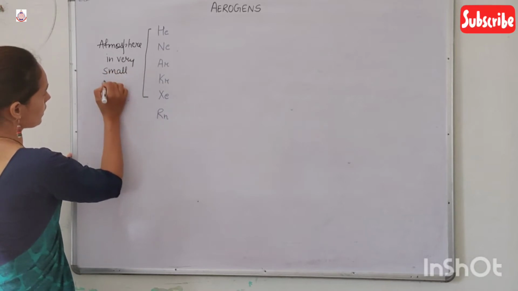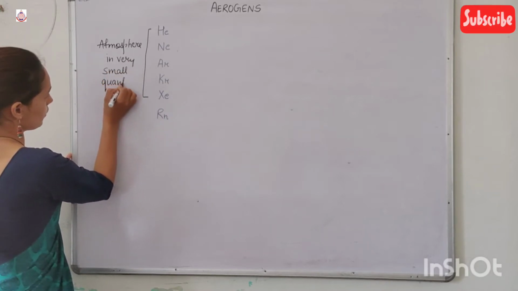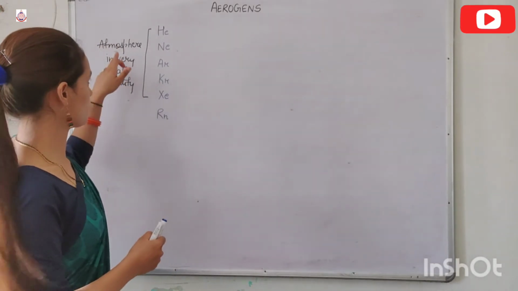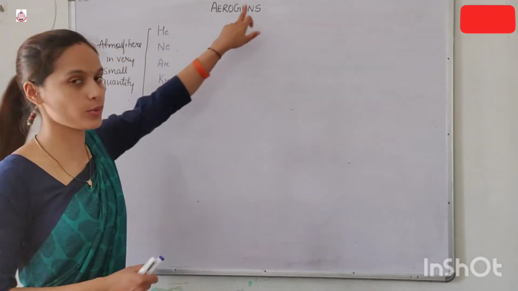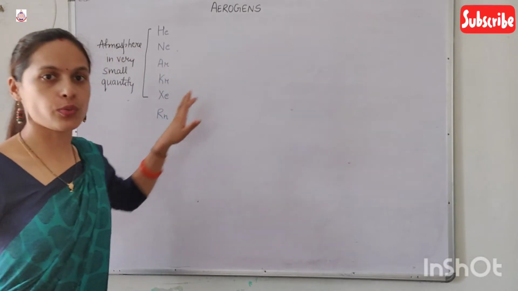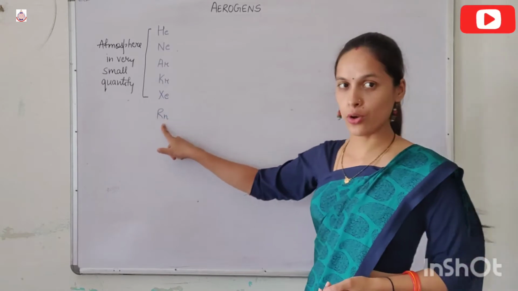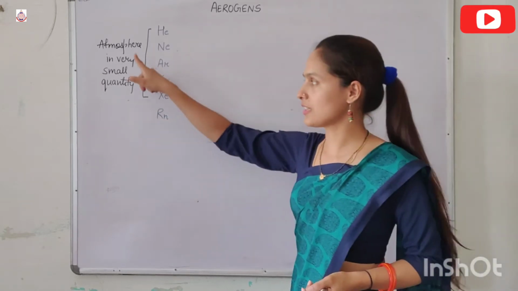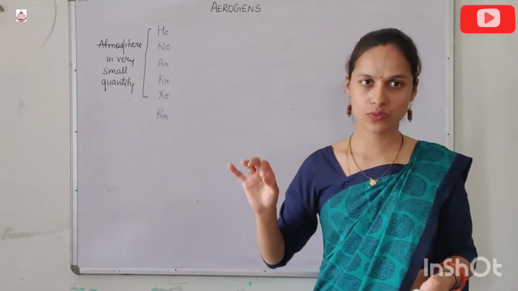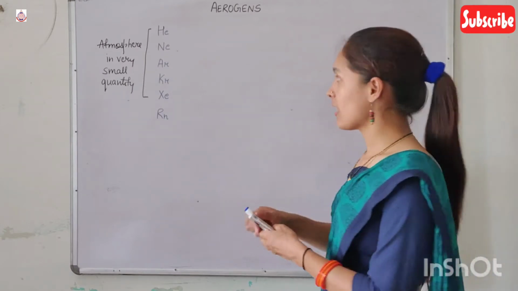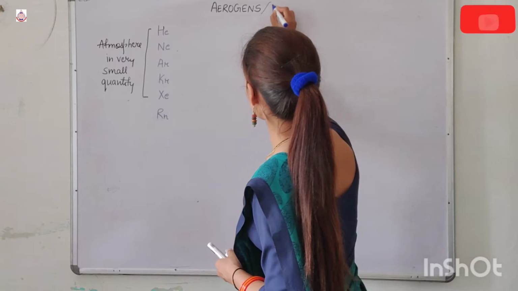And because these gases form the composition of the atmosphere, therefore these gases are known as aerogens. So why are these gases known as aerogens? Because except radon, these gases are present in the atmosphere. Though their quantity is very less, they are present in very rare amount. Therefore, these are also known as rare gases.